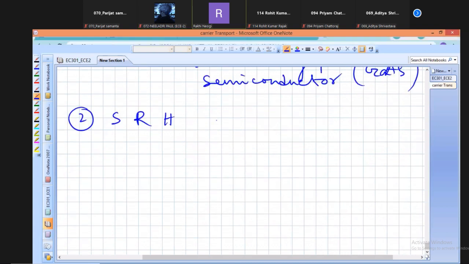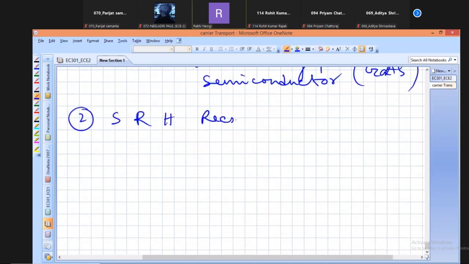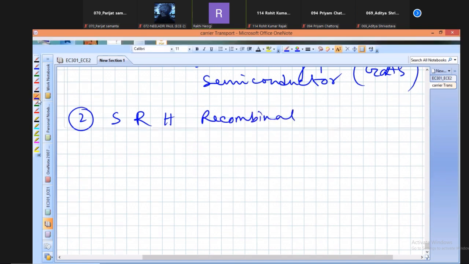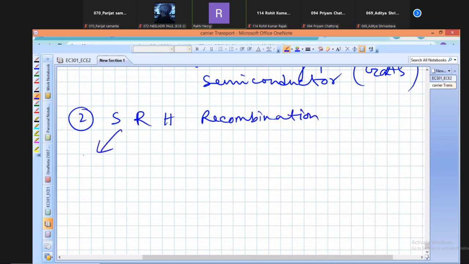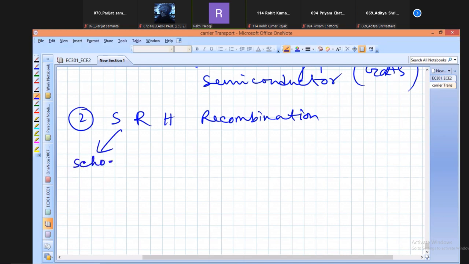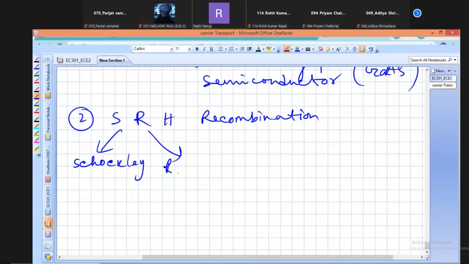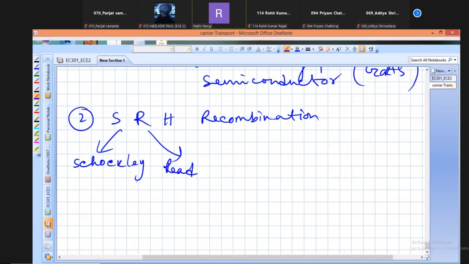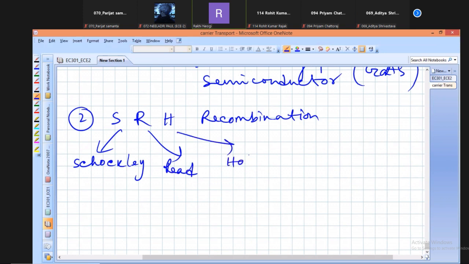Next recombination is Shockley-Read-Hall recombination. Shockley-Read-Hall recombination is another process of recombination.